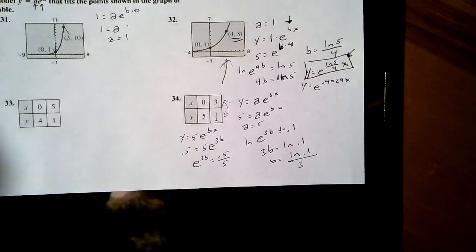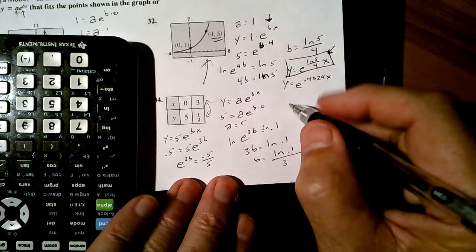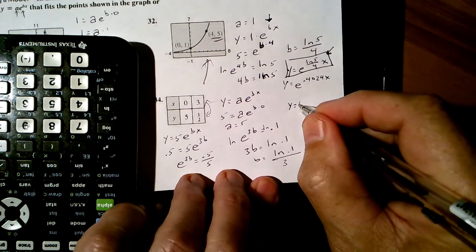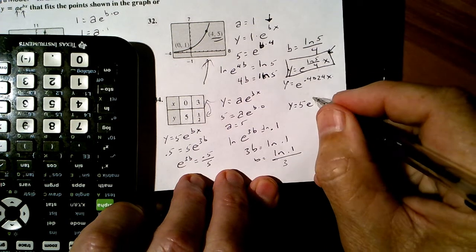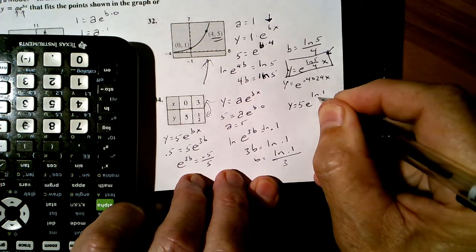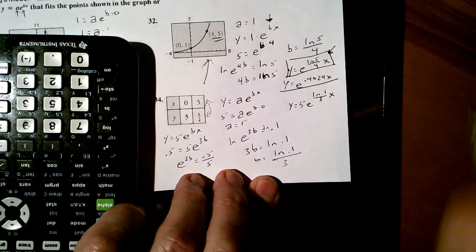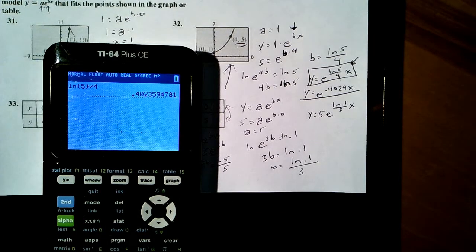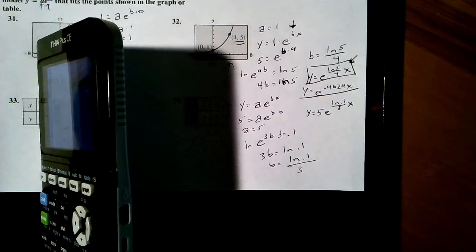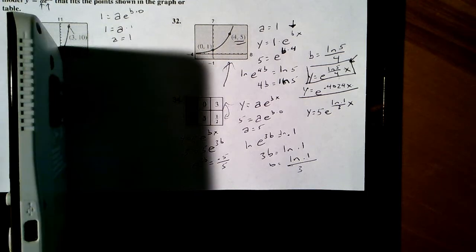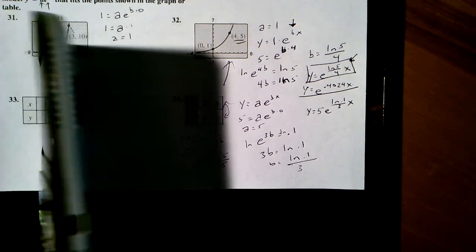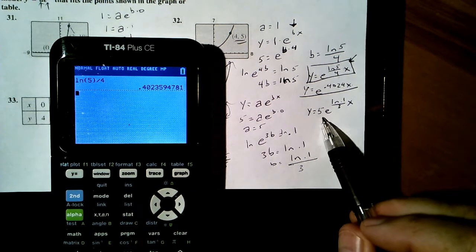So let's see what we've got here. Best answer, y equals 5 e to the ln 0.1 on 3 times x. Best answer. But to check book answer, I believe you'll need to do this. ln 5. Let's see what we got here. Yeah, we're good. Sorry, I was just looking back up at the previous answer.